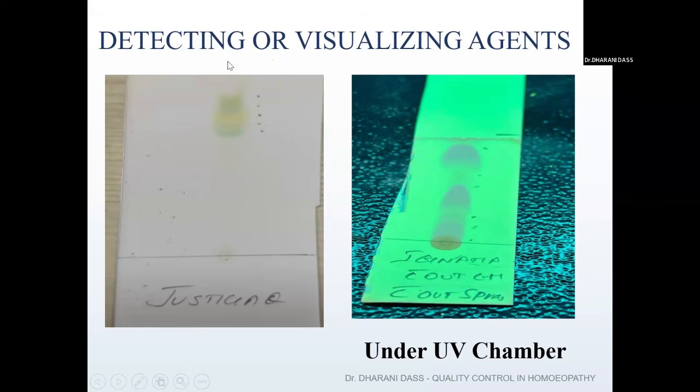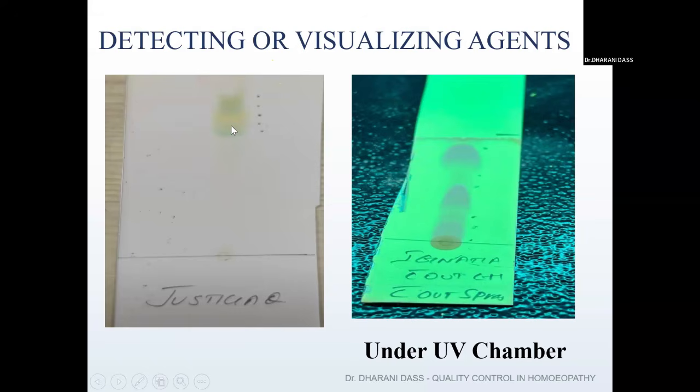So from here to, for example, if it stops here, this will be your distance traveled by the solvent, or we call it the solvent front. So how will you calculate the RF value for each spot? For example, your solvent front, that is the distance traveled by your solvent, is 10 centimeter, and from here to here it is 6 centimeter, and for the second spot it's 7 centimeter.